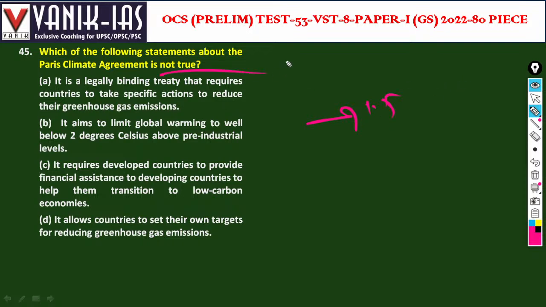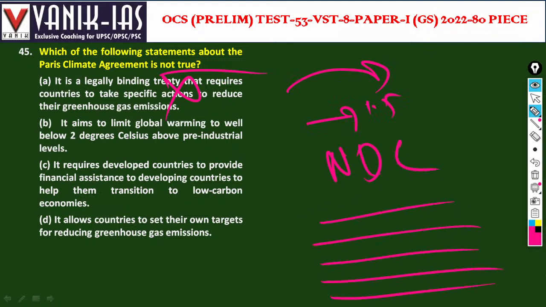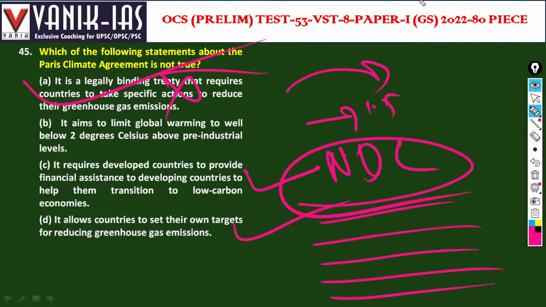The question is what is not true. That requires countries to take specific actions. No, it's not specific action. Every country can make their own action. Sorry, just a reading mistake. Every country has to make an NDC, nationally determined contribution, to decide what your country will take. So these are not specific actions. So this is wrong. It requires developed countries to provide financial assistance. Yes, it can be done by financial assistance and also technology transfer. Allows countries to set up their own targets for reducing greenhouse gas emissions. Yes, that is NDC. So A is the answer.